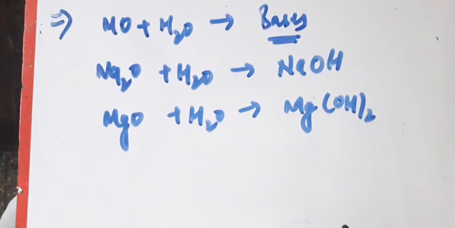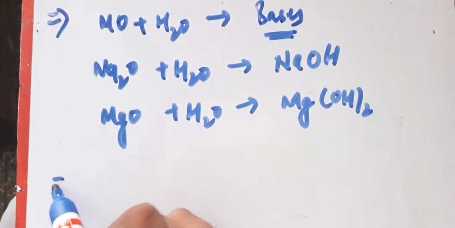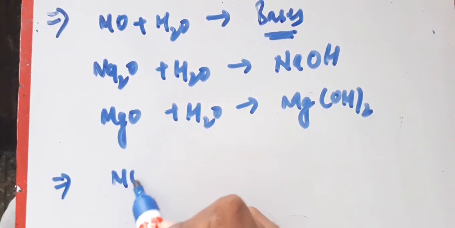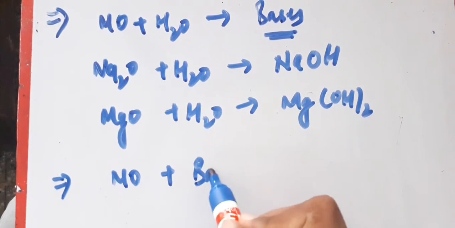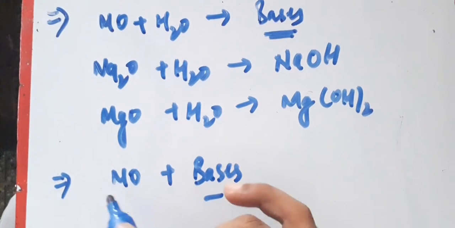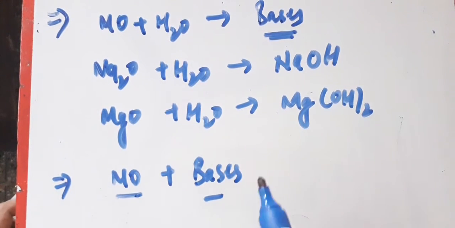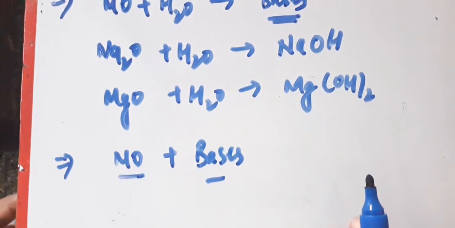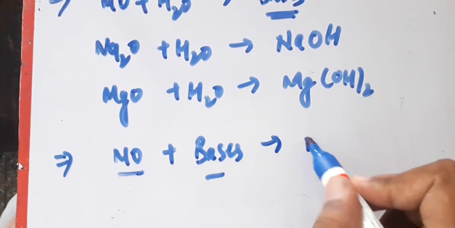Now the last one, which we are going to study today, is the fourth type of reaction. What happens when metallic oxides react with bases? As we have just seen, metallic oxides in water behave as bases. So metallic oxides are basic in nature. Bases and bases cannot react with each other. So there is no reaction.